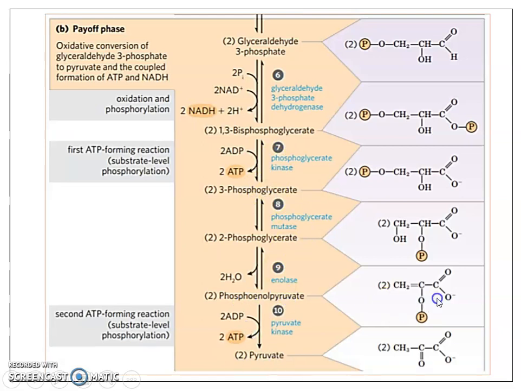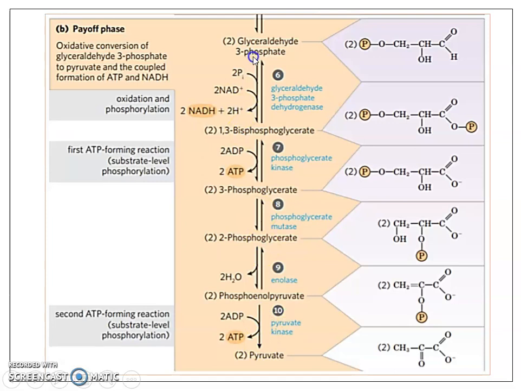Here the phosphoryl group is removed from phosphoenol pyruvate, and ADP takes it up and gets converted into ATP. Since there is phosphorylation taking place, it is a kinase enzyme, and since pyruvate is produced, it is pyruvate kinase. I hope it is clear how the name has come. Again, this is an irreversible process.